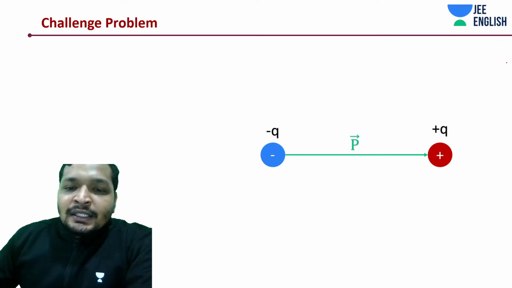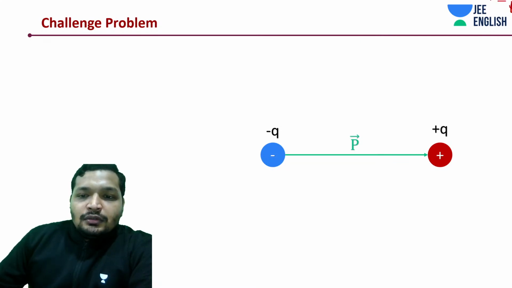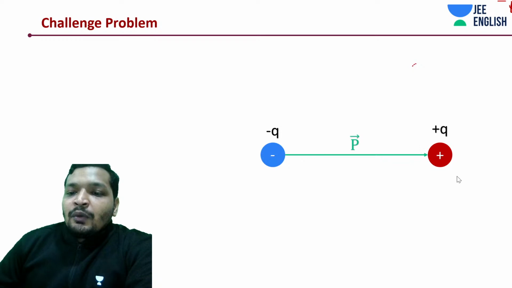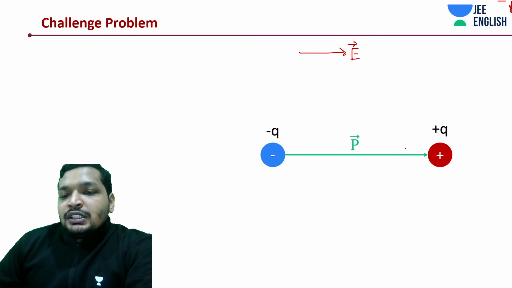Okay, so what is being said? Initially, the system is placed in a uniform electric field, and what have you done? You have rotated this dipole from this position, the 0 degree position, to a position like this.